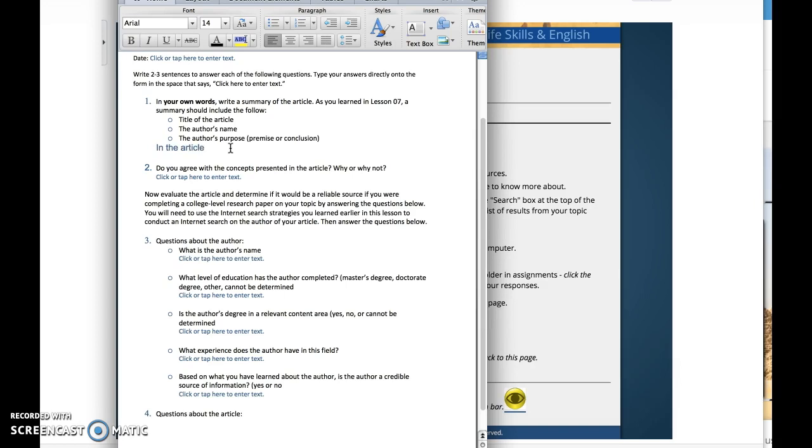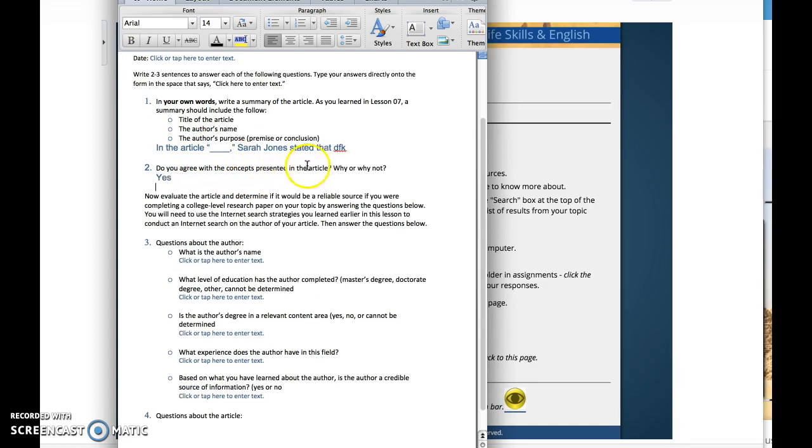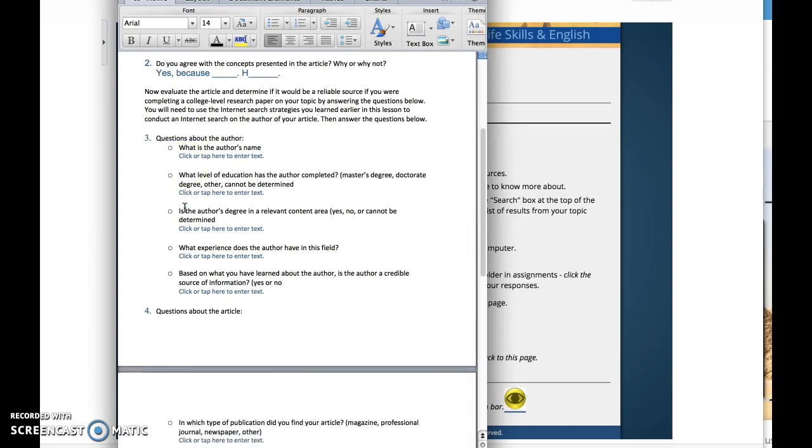In the article, and in the name of the article, whatever it is, Sarah Jones stated that, and then whatever your summary is. I need to make sure I have 2 to 3 sentences. Do you agree with the concepts? If I say yes, that's not enough because I need to look at this next part. Why or why not? So why do I? Because, and then write 2 sentences. So I'll go on for a while, and I'll write another sentence.